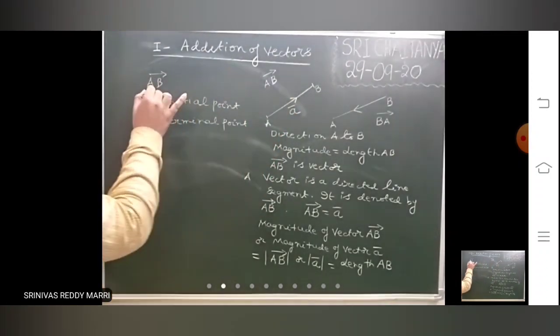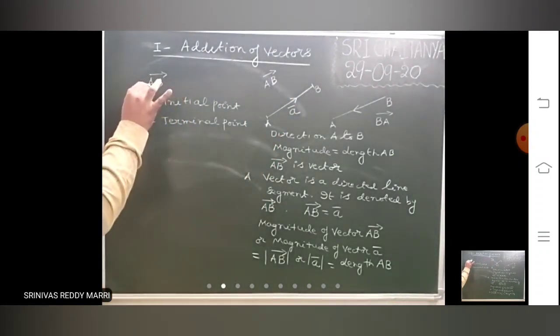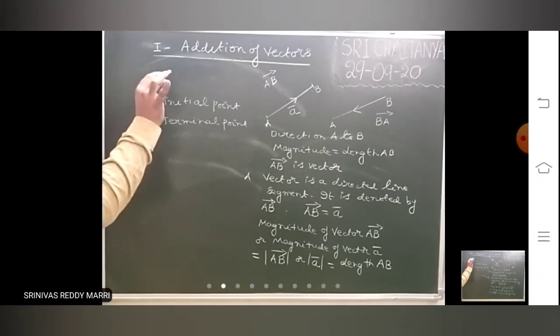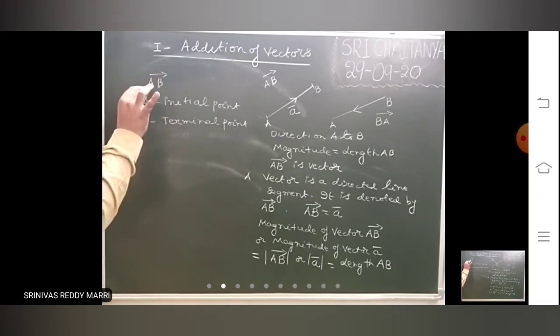So AB bar means the vector is directed from the initial point to the terminal point.